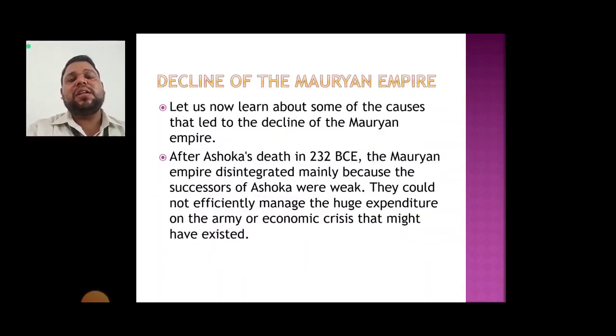Now, the reason for the decline of the Mauryan Empire is Ashoka's death. The Mauryan Empire disintegrated mainly because the successors of Ashoka were very weak. That means they were not capable of fighting anymore because they were followers of Buddhism, and they could not efficiently manage the huge expenditure on the army, and an economic crisis might have existed.